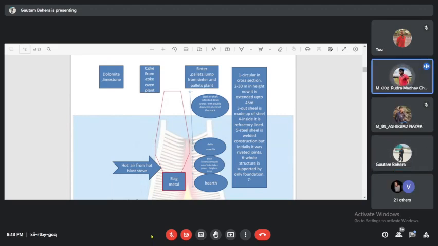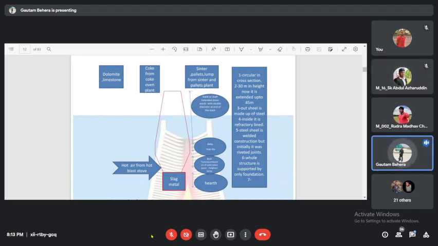Sir, most of the reactions are carried out in both regions. No. Most of the reactions happen in the slag, not in the Bosh region. In the Bosh region, mostly direct reduction happens.